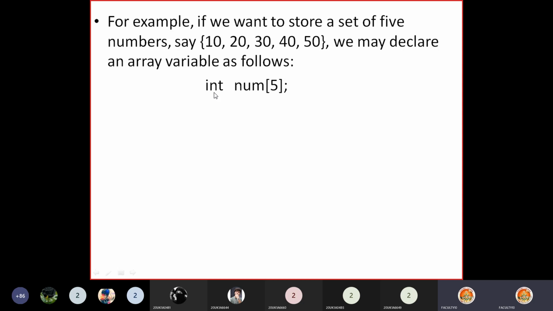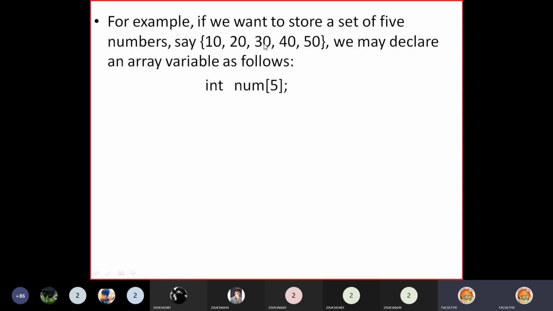The data type: what type of numbers are they? Integer type, so int, and my array name is num, and the variable name is followed by a set of square brackets. This set of square brackets is called a dimension. I am using only one set of square brackets, that's why it is called a one-dimensional array. Inside the brackets, mention how many elements we want to store.